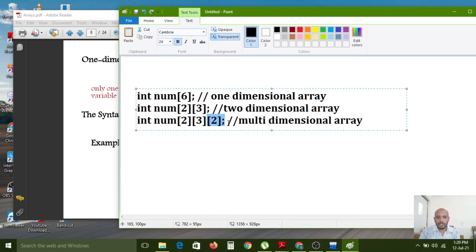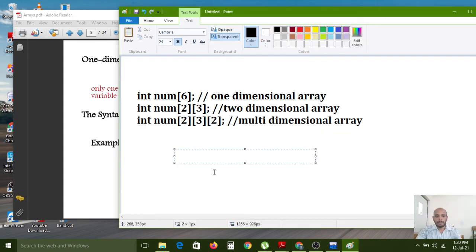Just carefully observe which part I have selected, and please concentrate on that number only. Up to here and here, these two work like a two-dimensional array, but here one extra dimension we have given. So it creates an array of arrays. For example, in a two-dimensional array, now I am mentioning 2 rows and 3 columns.